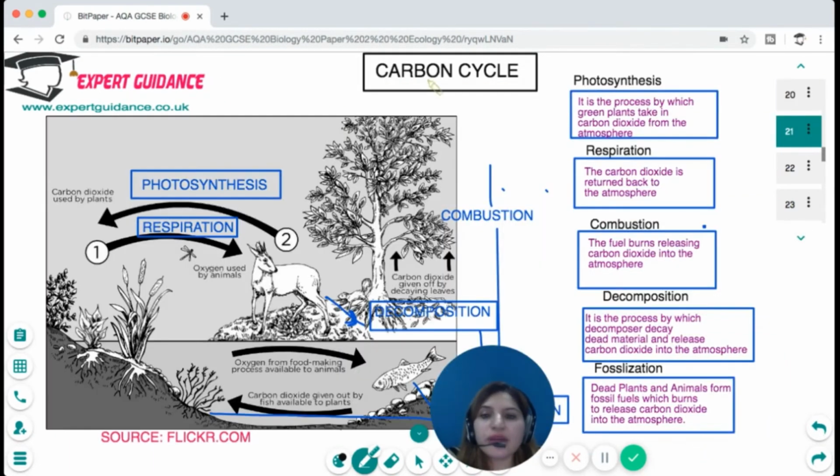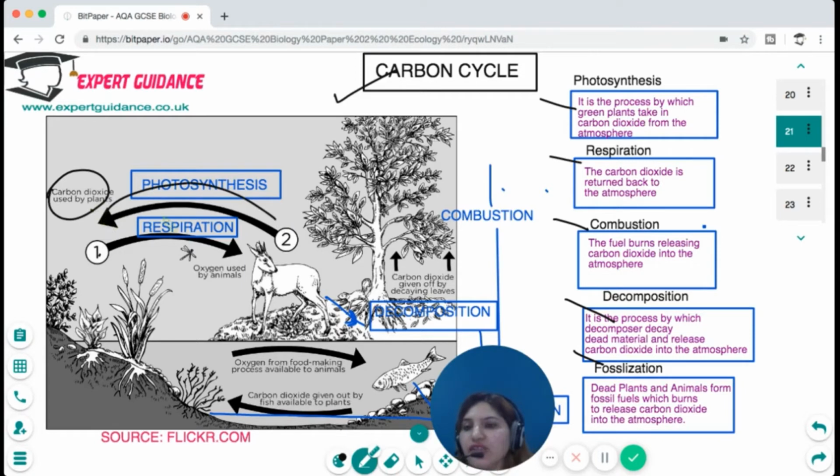Okay, now let's do another cycle, which is the carbon cycle. Now the carbon cycle is easy. It's just photosynthesis, respiration, combustion, decomposition, fossilization. There's carbon dioxide in the atmosphere taken by the plants for photosynthesis. So the carbon dioxide is used up by the plants for photosynthesis.